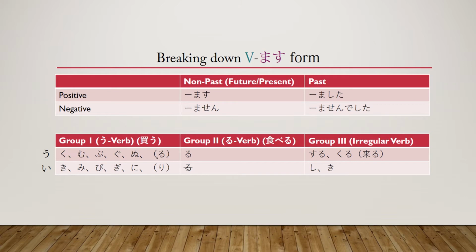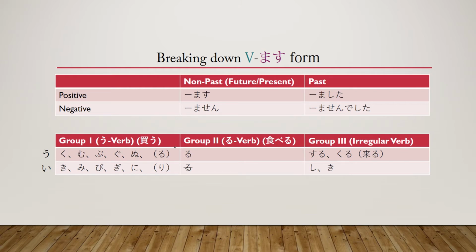Now, ru is also considered something that was going to make it a group 1 verb, but as you can see over here in group 2, ru is the only thing to determine whether it's a group 2 verb or not. So we're going to go over that in a second, when you have a verb that ends in ru, whether it's group 1 or group 2. But for now, let's just stay with group 1 for a second.